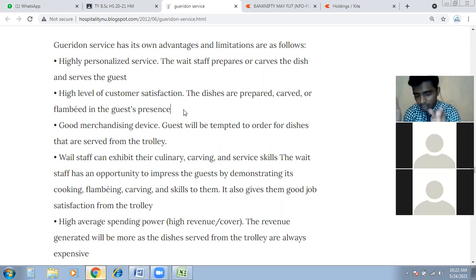Why is the Garidon trolley a good merchandising device? Just see, guests will be tempted to order dishes that are served from the trolley. Normally, what is the basic idea of the hotels and orders? We go to the hotel, we go to the restaurant, we get the menu card. From the menu card, we choose any dish which we want to have, and we order that particular dish.